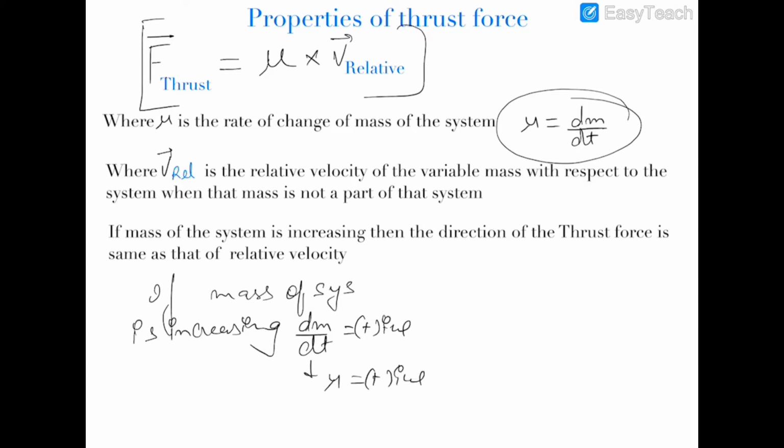Therefore the thrust force and v relative are in the same direction. F thrust is in the same direction of v relative,